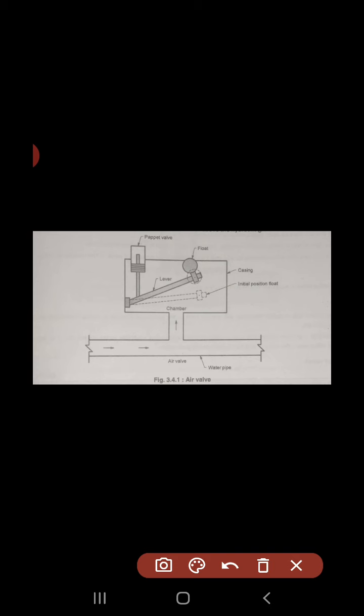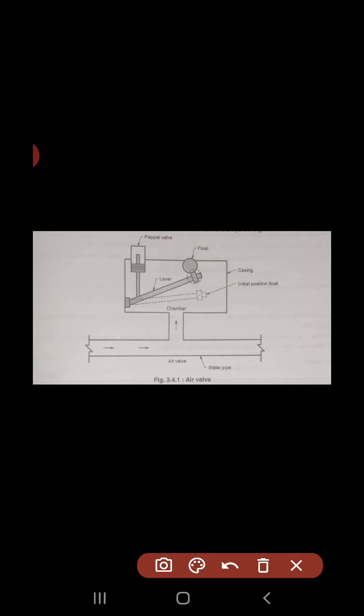There are chances for pipes to be airlocked. Therefore, to avoid this air locking of the pipes, the air valves are to be provided along the pipelines. The air valves should be located at a point close to or above the hydraulic gradient. This is the location.